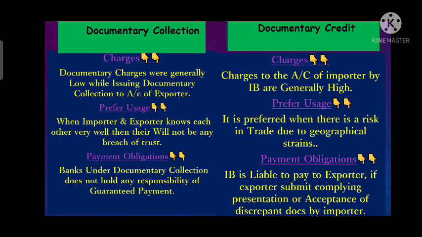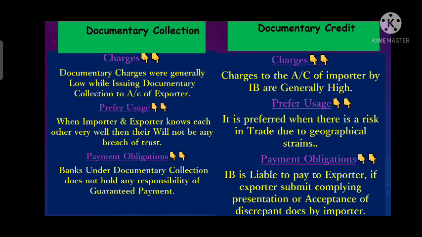So documentary credit is used when both the parties are not familiar with each other and whenever there is a risk in dealing with the party. It can be a country which is sanctioned, so there is a risk whether he will get the payment from that bank or country or not.